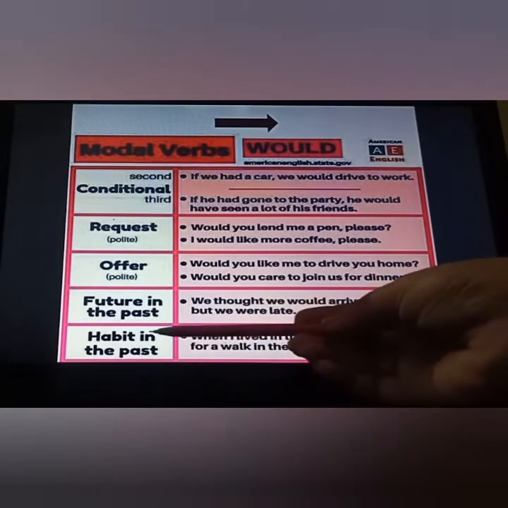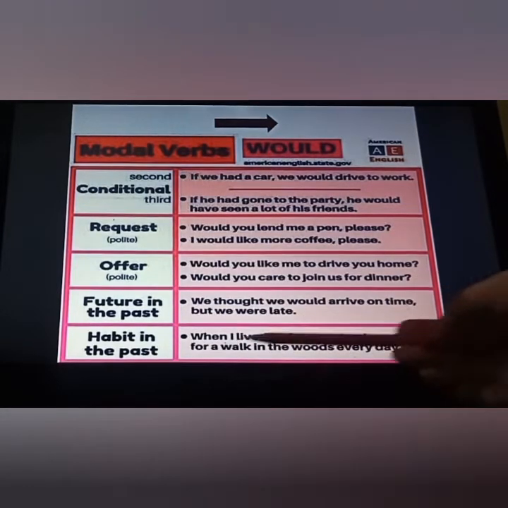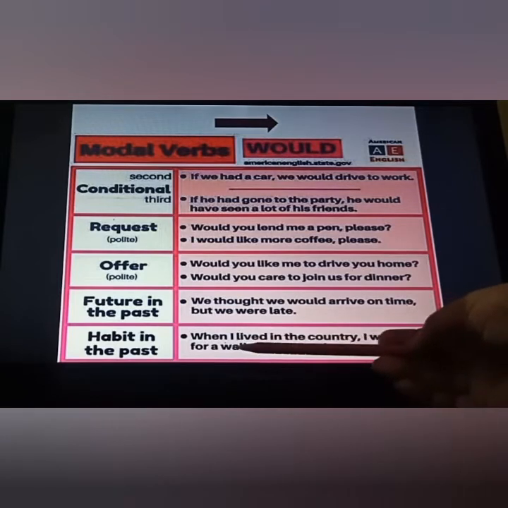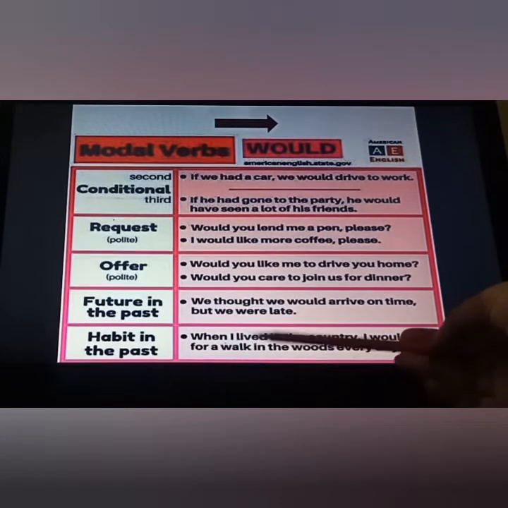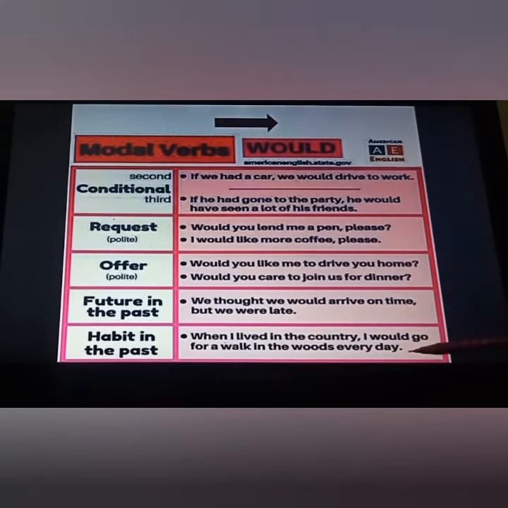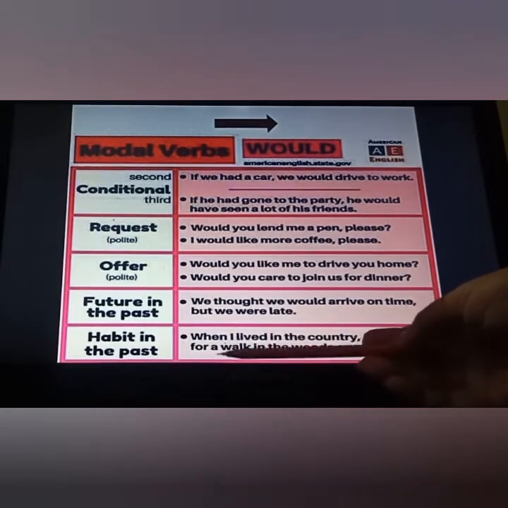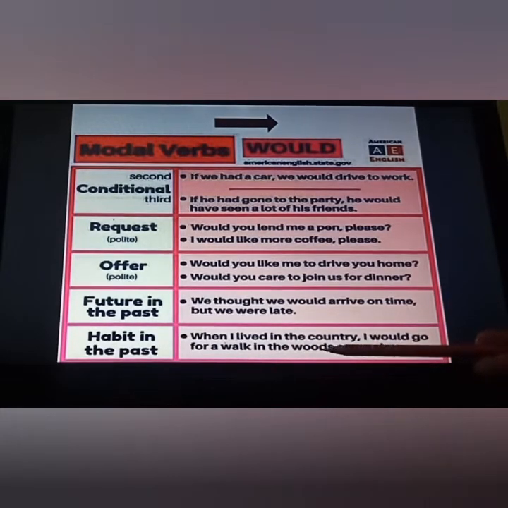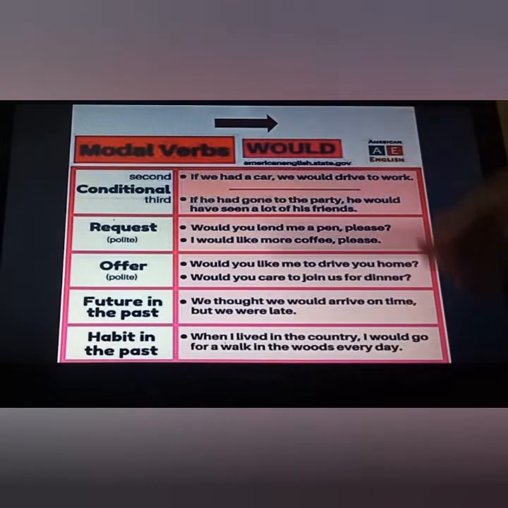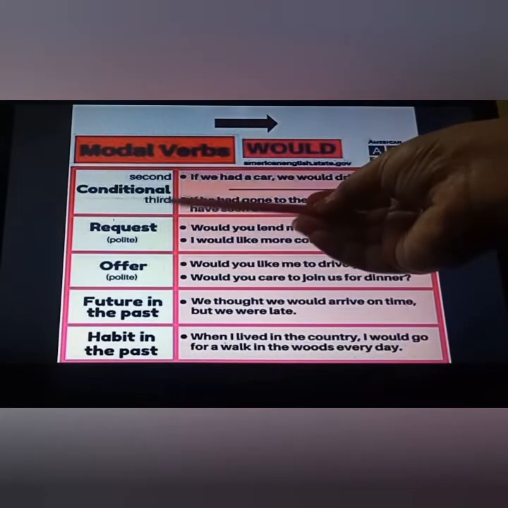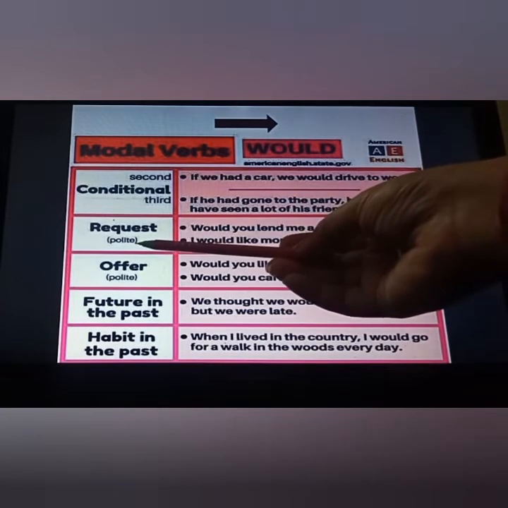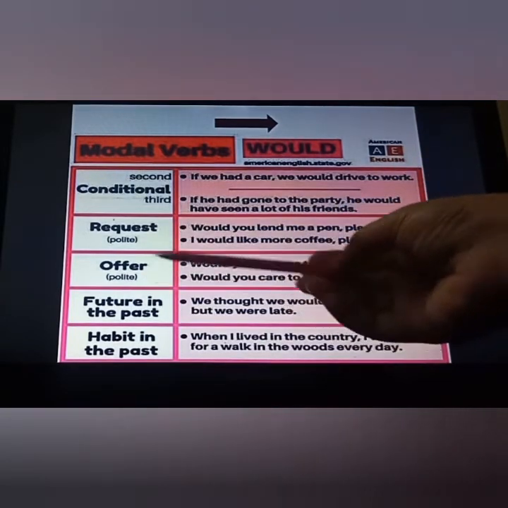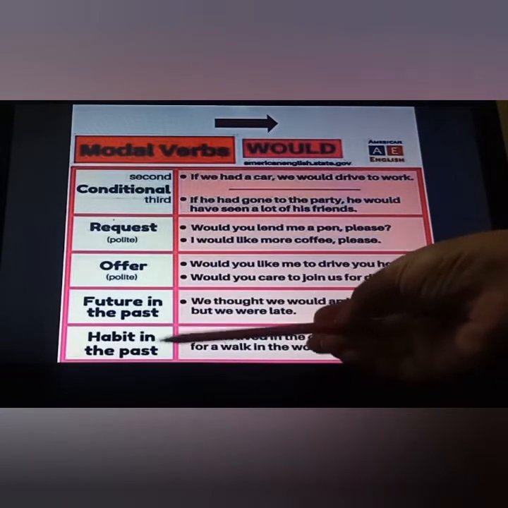Fine. Now habit in the past tense, again the past one, when I lived. This lived is telling you, this past tense is telling you we are supposed to put here the past one only. When I lived in the country, I would go for a walk in the woods every day. Woods, what do you mean by woods? Means forest. Fine. So these were the functions of would: conditional, request but in polite manner, offer in polite manner, future in the past, habit in the past.